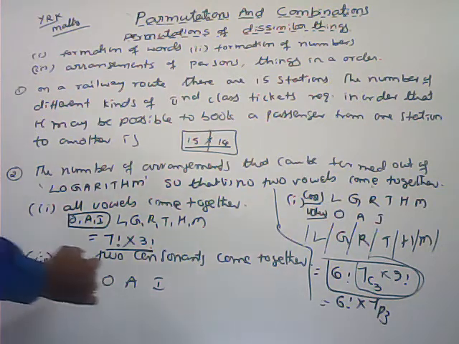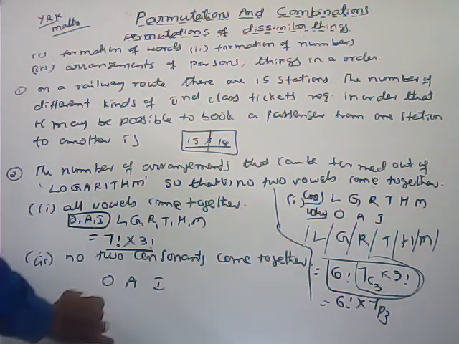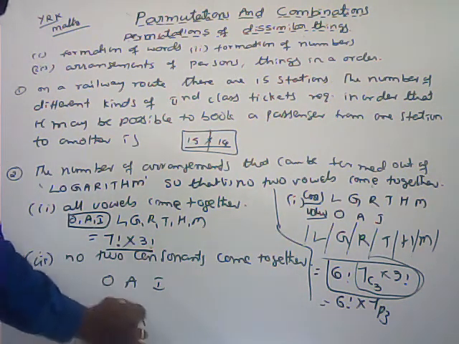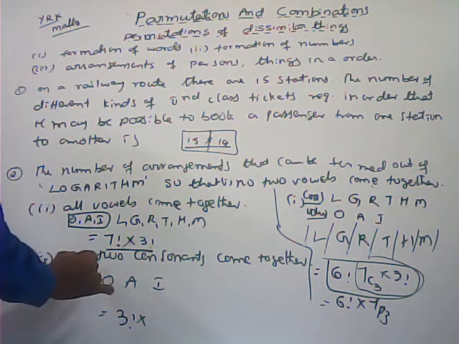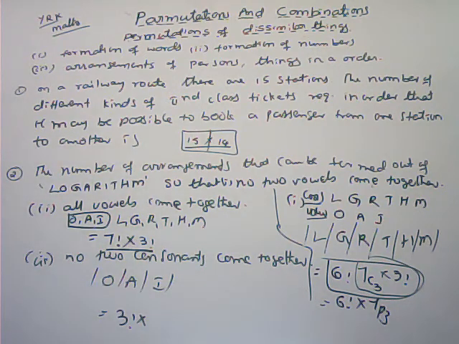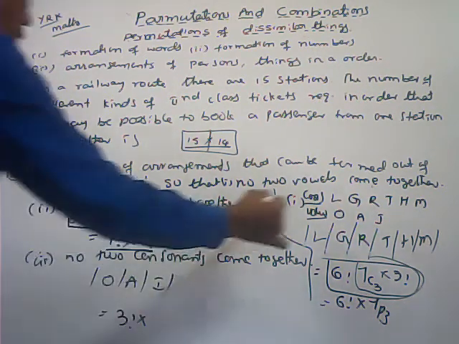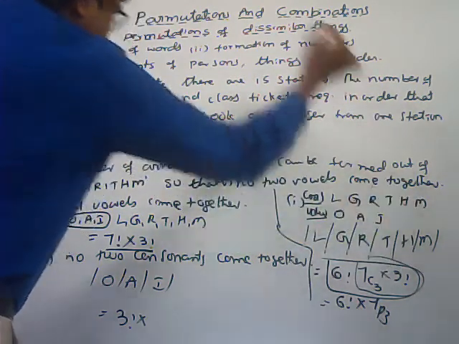Now first I arrange the vowels, so that no two consonants come together. This can be done in 3 factorial ways. All the vowels, the 3, can be arranged among themselves in 3 factorial ways. Now you can see the gaps: 1, 2, 3, 4. 4 gaps are there. But how many consonants are there here? 1, 2, 3, 4, 5, 6 are there.